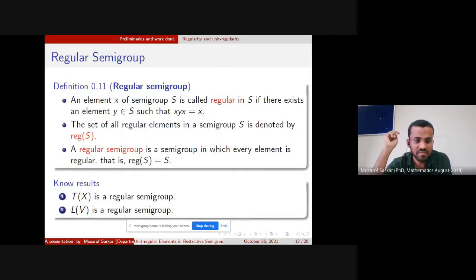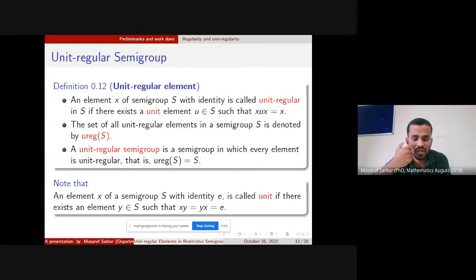Regular semigroup. An element x of a semigroup S is called regular if there exists an element y in S such that xyx equals x. The set of all regular elements in the semigroup S is denoted by Reg(S). A regular semigroup is a semigroup in which every element is regular, that is, Reg(S) equals S. Well-known examples: T_X is a regular semigroup, and L_V is a regular semigroup.